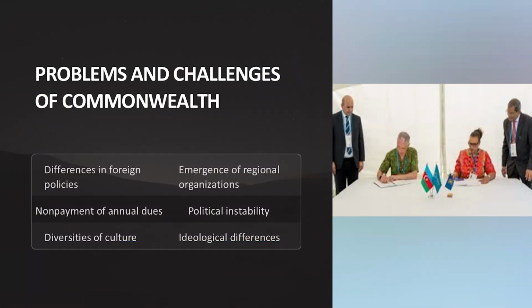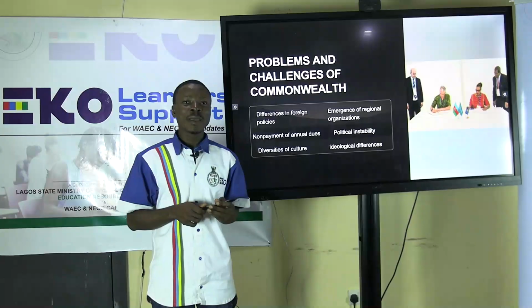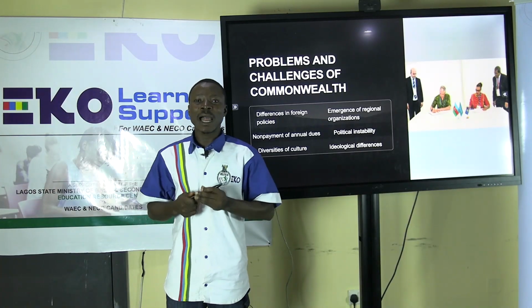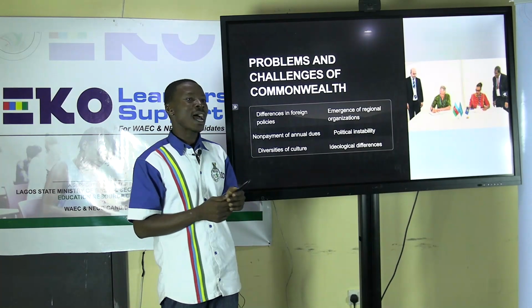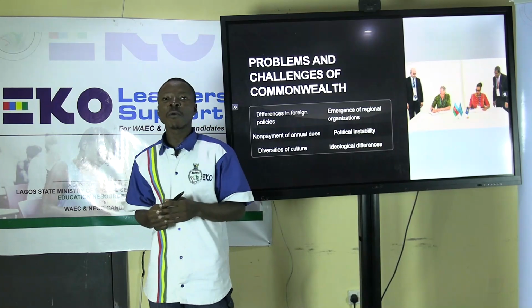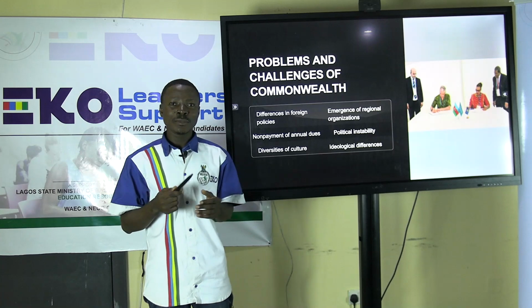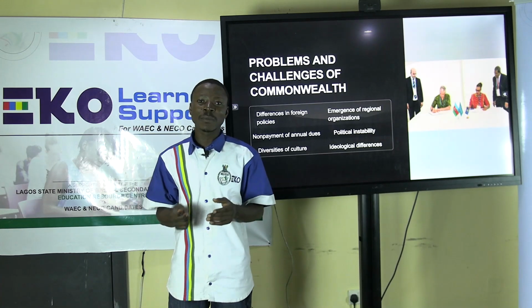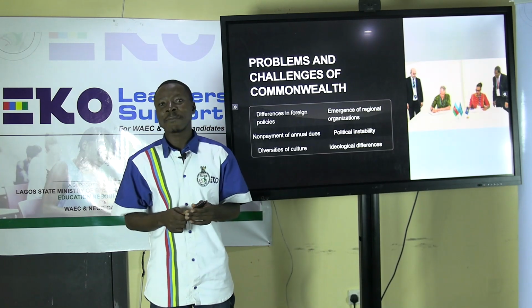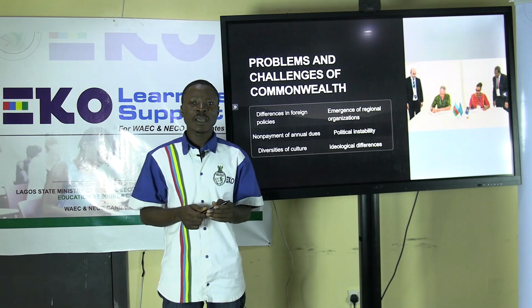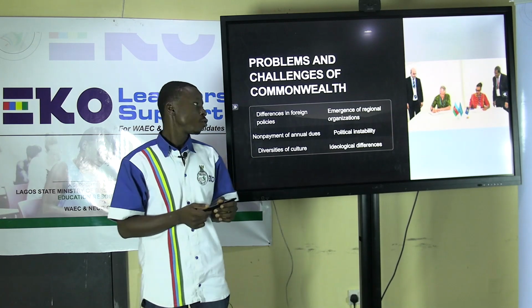The emergence of regional organizations has led member states to see another platform and an alternative to the Commonwealth of Nations in actualizing some of their dreams and developmental goals, and this has made their participation and full commitment to the Commonwealth weaken.